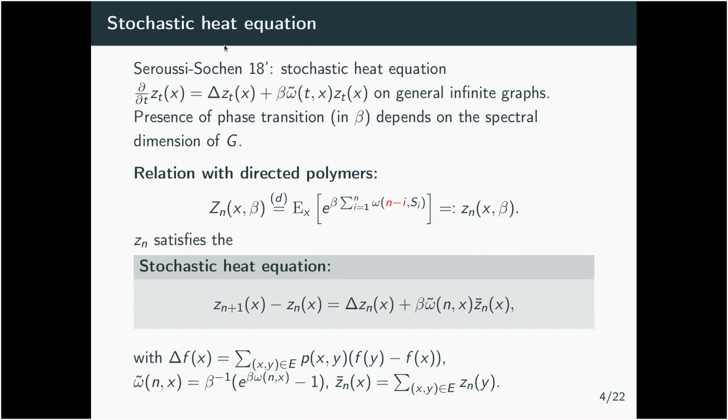So basically what we want is to understand how this field behaves, but also for the directed polymer model.